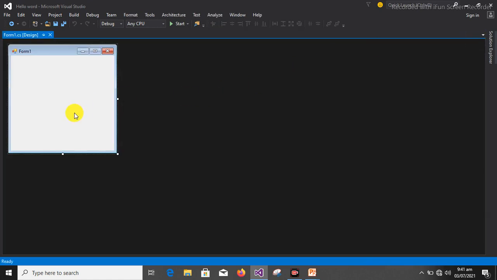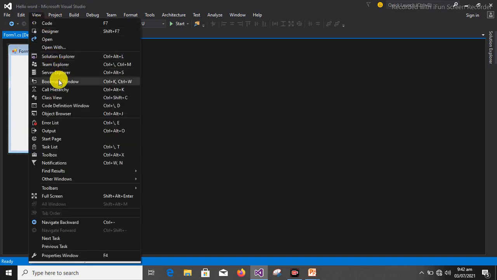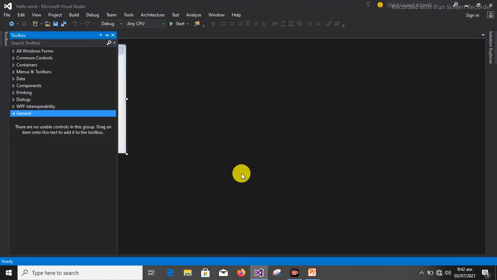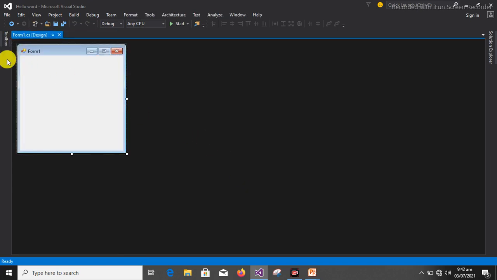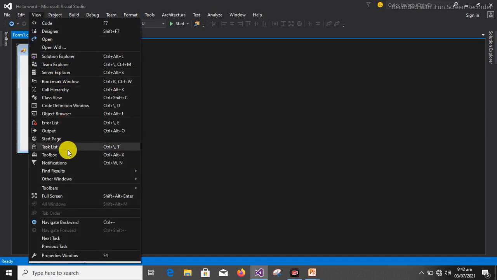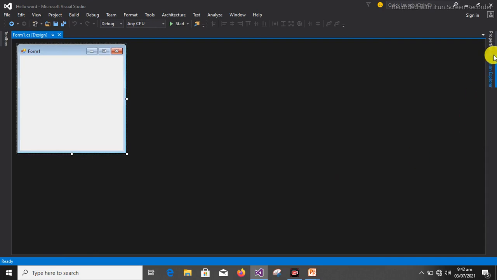I said we are going to display just a simple Hello World program. So for us to do so, we can find our toolbox here. Then you also go to your View, you bring in your toolbox. Look at it. Toolbox is where you can get all the necessary tools you want to use in your program. As you add toolbox, it comes to the left hand side. So we also need another one called Properties. The Properties window should also be needed. You double click it, it will be here.